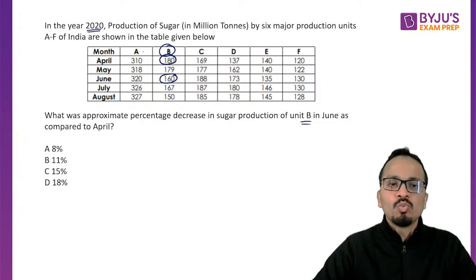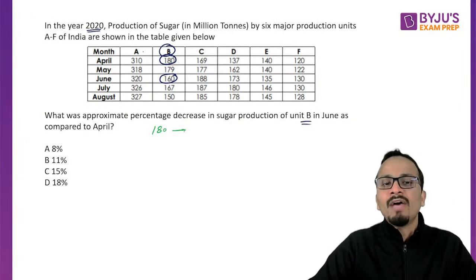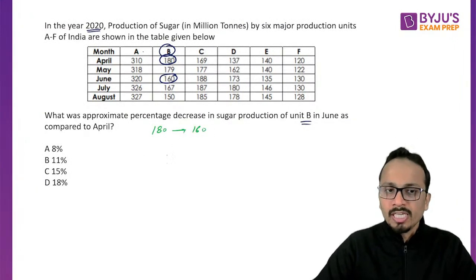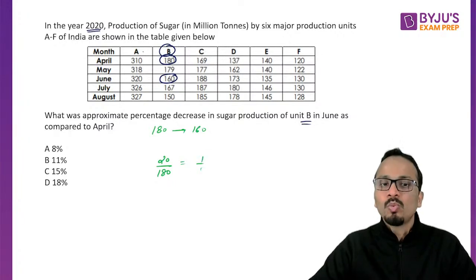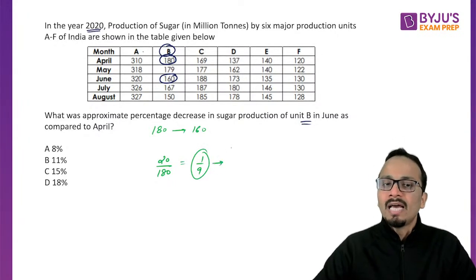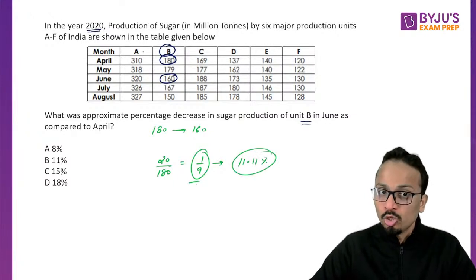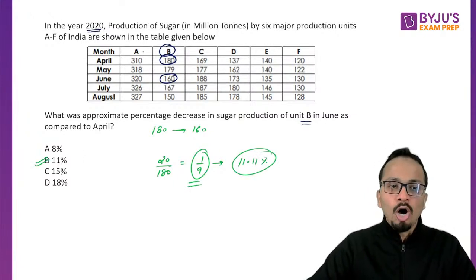So the original value is 180 and the final value is 160. So there is a percentage decrease of 20 upon 180, or 2 upon 18, or this is 1 upon 9. Now 1 upon 9 as a percentage is 11.11 percent. This you should remember. So the answer will be option B.